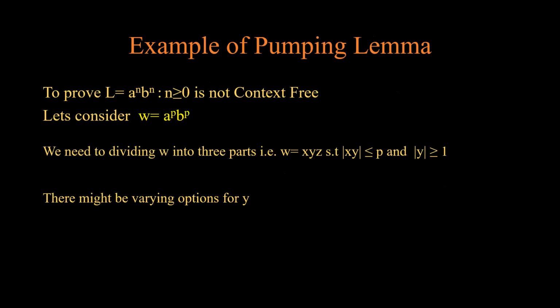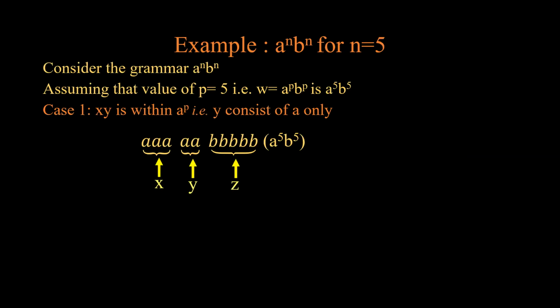We will divide this entire string into 3 parts. W is equal to XYZ such that |XY| is less than or equal to P and |Y| is greater than or equal to 1. So we will try varying options for Y. In the first case, we are assuming that XY is within a^P, that is, Y consists of a only.